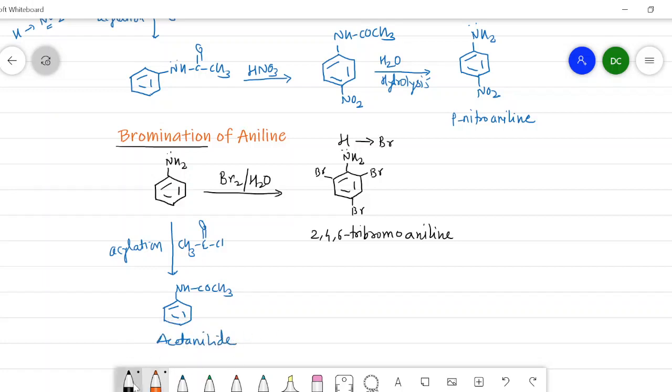Then in the next step, we put here bromine and water, that is bromination, and the bromination of acetanilide will give NHCOCH3, and here bromine is attached at the para position, parabromoacetanilide.